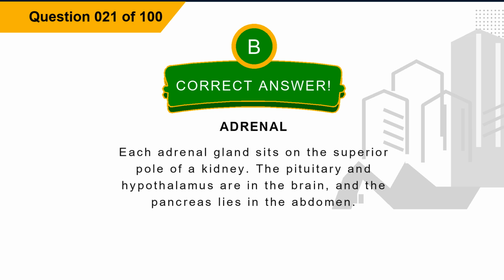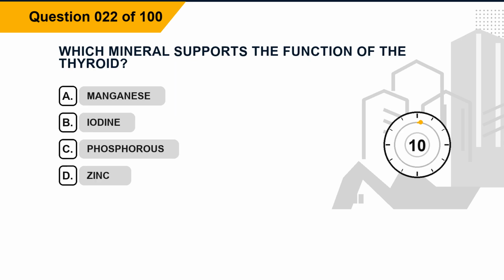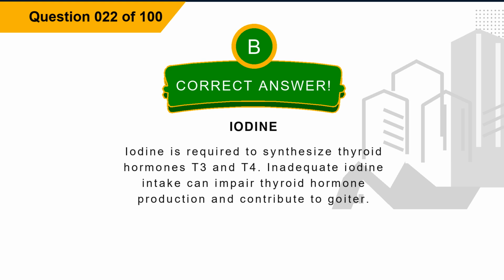Explanation: each adrenal gland sits on the superior pole of a kidney. The pituitary and hypothalamus are in the brain, and the pancreas lies in the abdomen. Question 22. Which mineral supports the function of the thyroid? Option A, manganese. Option B, iodine. Option C, phosphorus. Option D, zinc. The correct answer is option B, iodine.